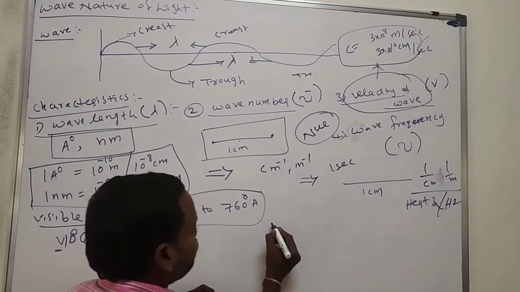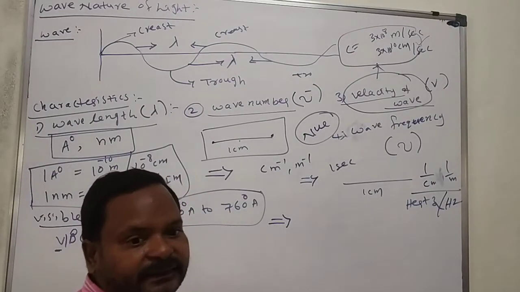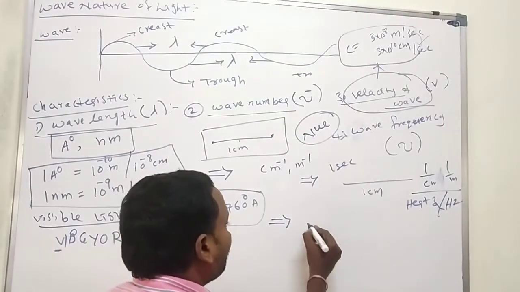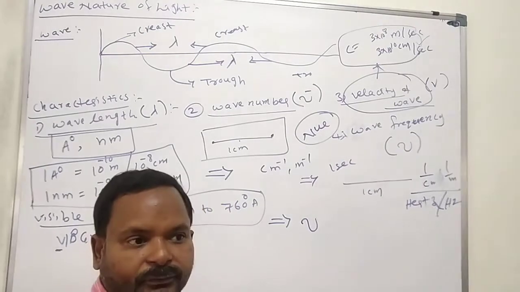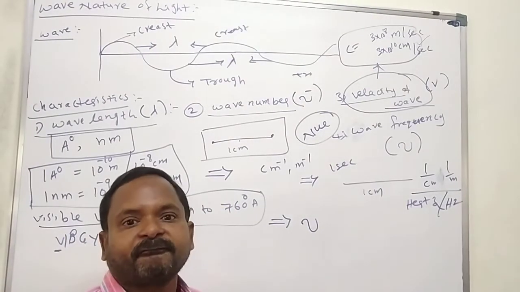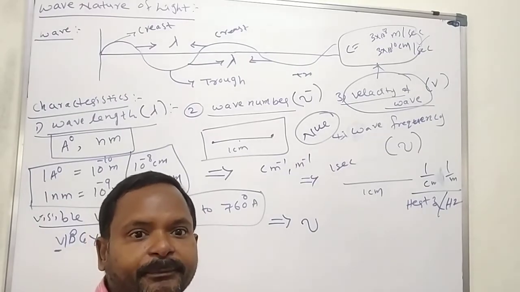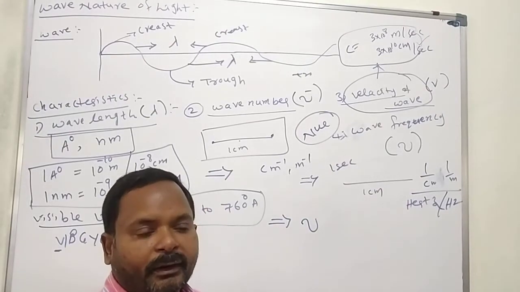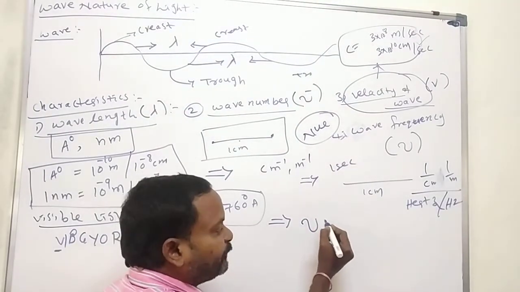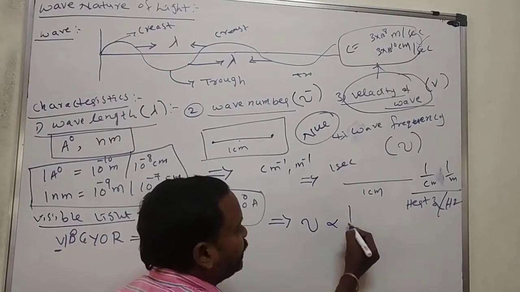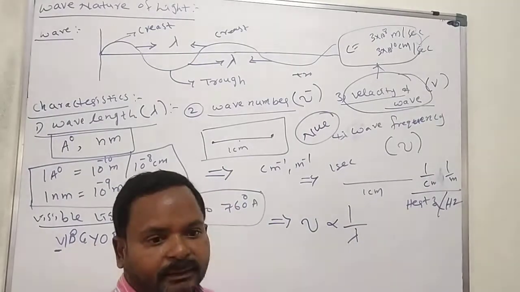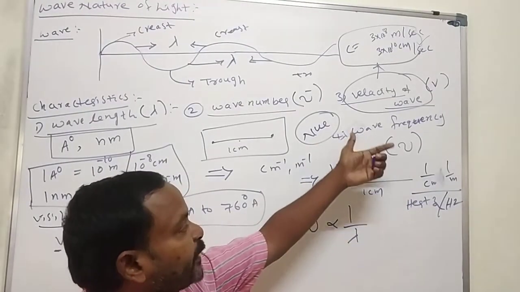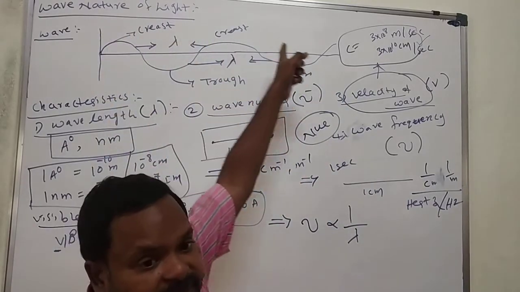And here we have one relation. The wave frequency, indicated with nu, is inversely proportional to the wavelength. According to electromagnetic theory, the wave frequency is inversely proportional to the wavelength. Inversely proportional means 1 by lambda. We are applying this only to light.